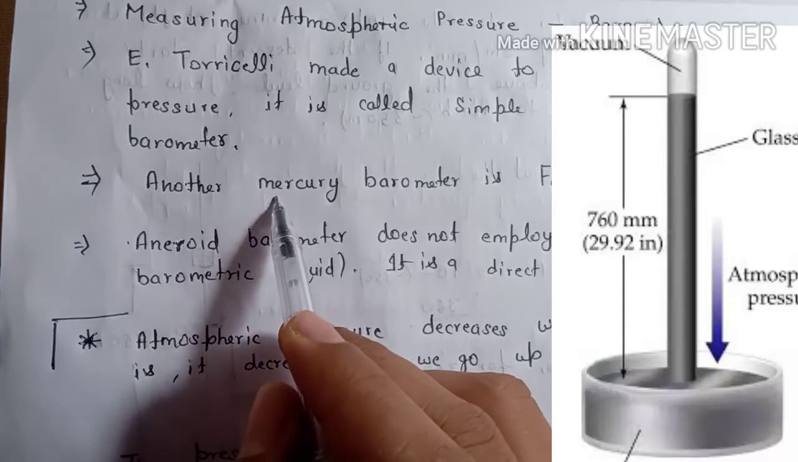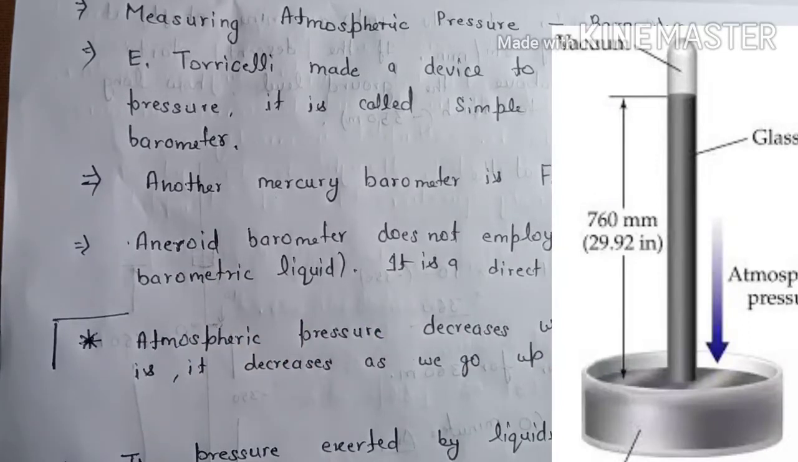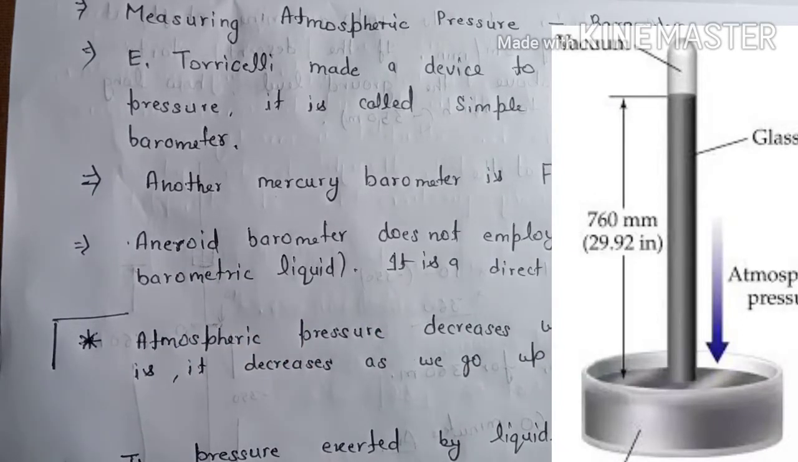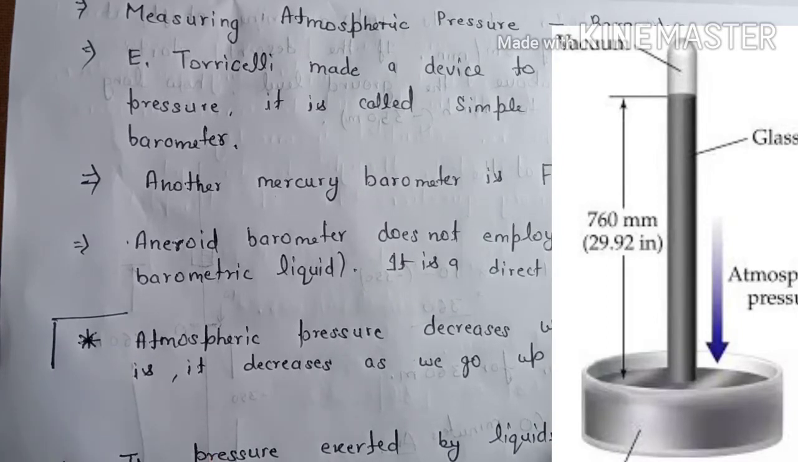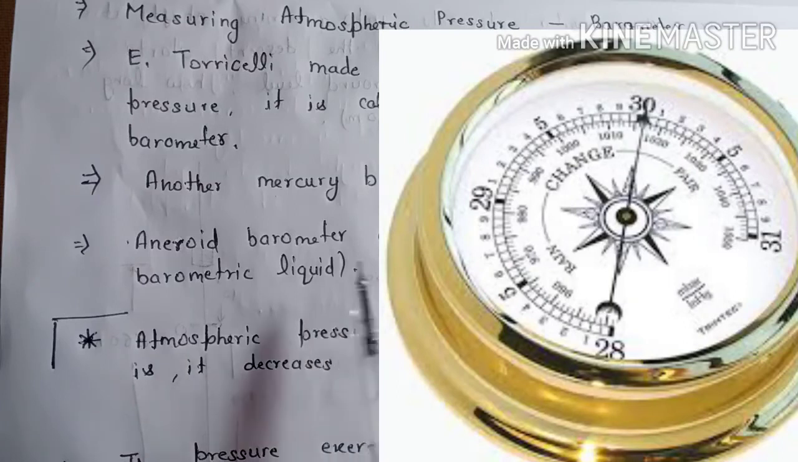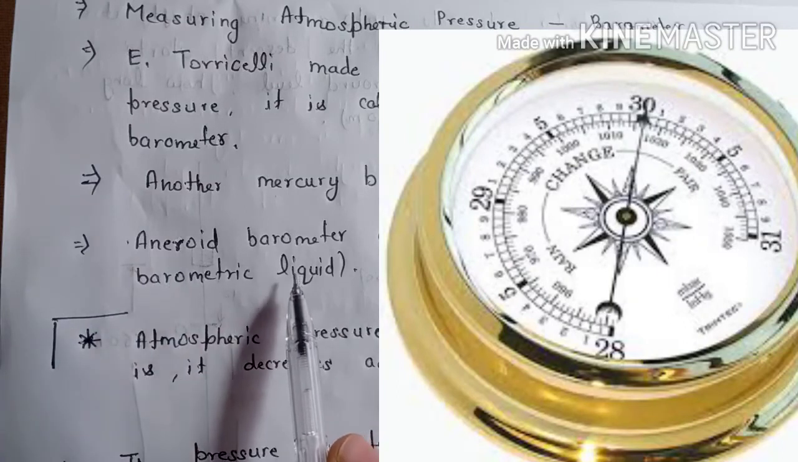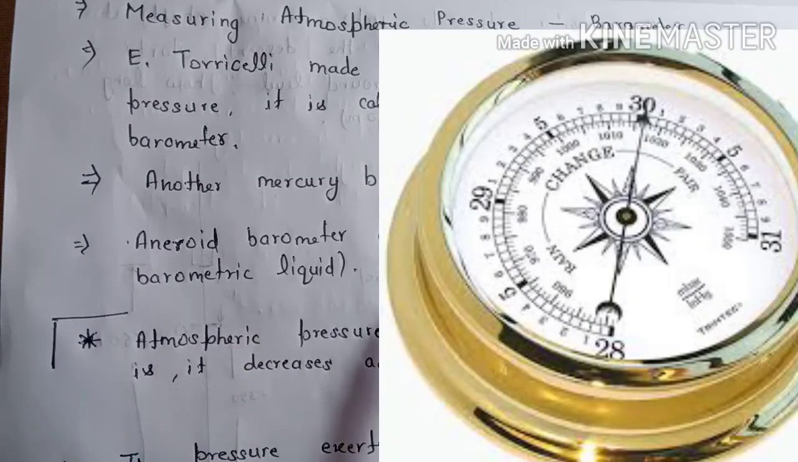Another mercury barometer is the Fortin barometer. In these barometers there is a capillary tube of glass in which you can clearly see the raised level of mercury because of this atmospheric pressure. And there is another barometer which is the aneroid. The aneroid barometer does not use mercury or any other barometric liquid, it is a direct reading barometer.